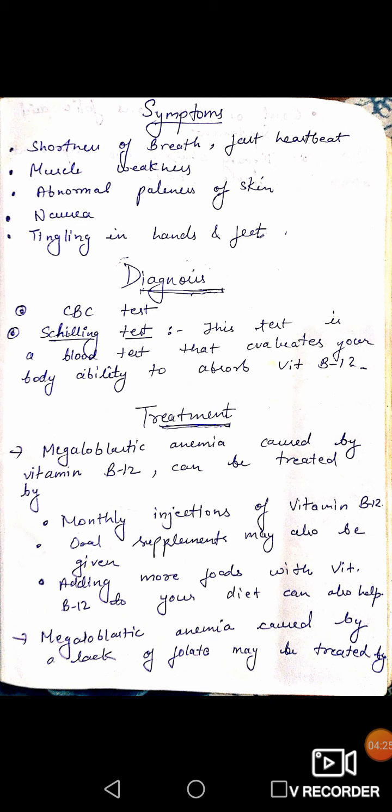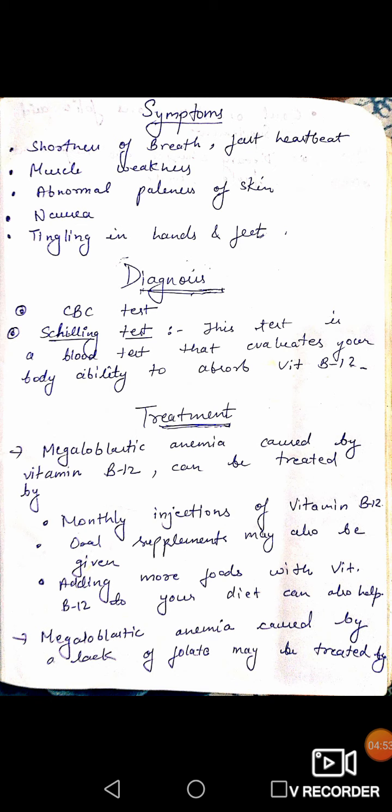If the ability to absorb vitamin B12 is poor, then we can confirm that there is a shortage of vitamin B12 and we can diagnose or detect that the person is having megaloblastic anemia.